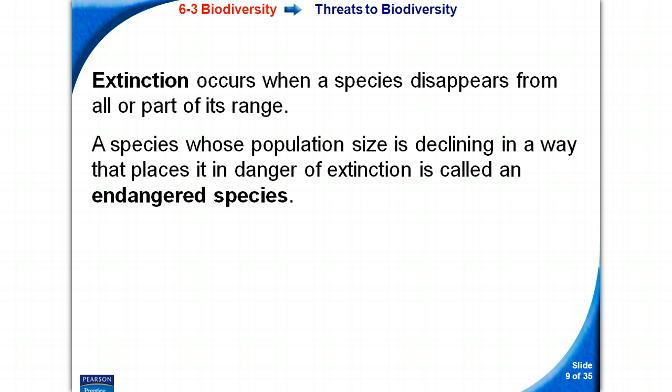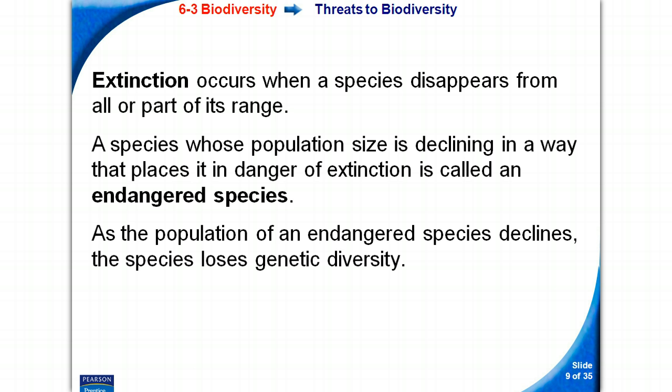A species whose population size is declining in a way that places it in danger of extinction is called an endangered species. I can tell you one: polar bears are an endangered species. Tigers are an endangered species. Some lions are endangered species. Certain types of elephants are endangered species. As the population of an endangered species declines, the species loses genetic diversity.